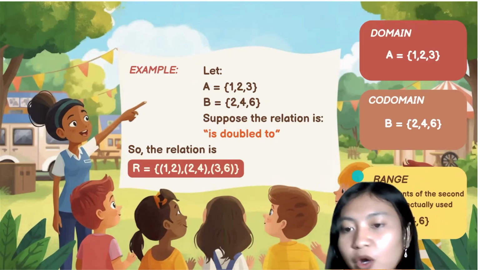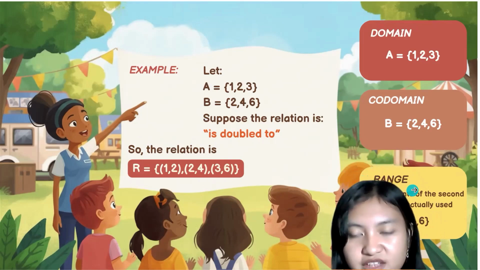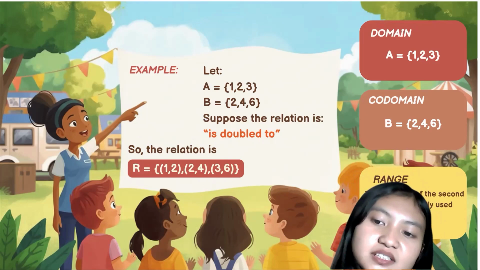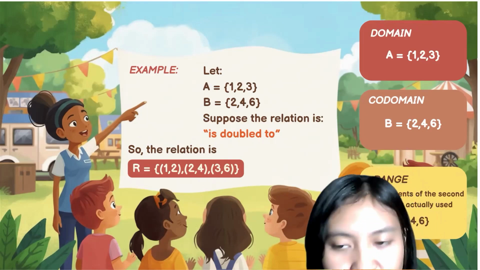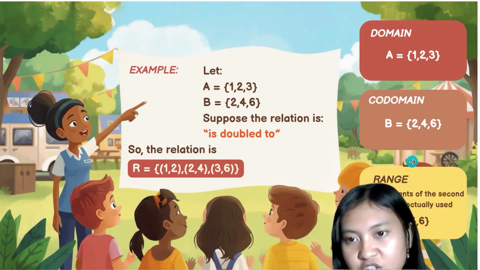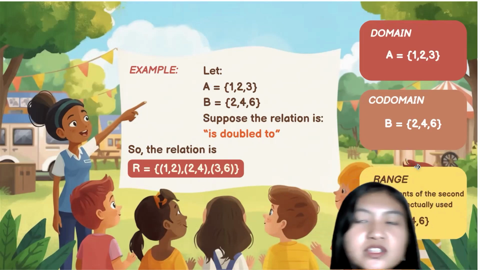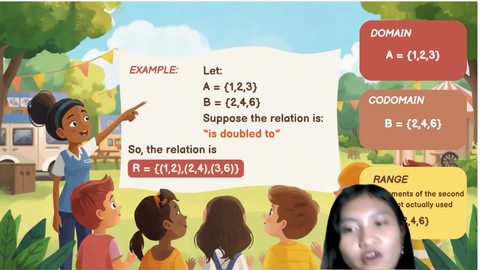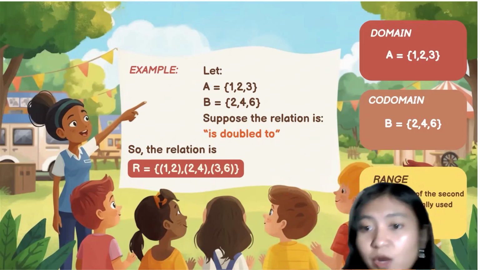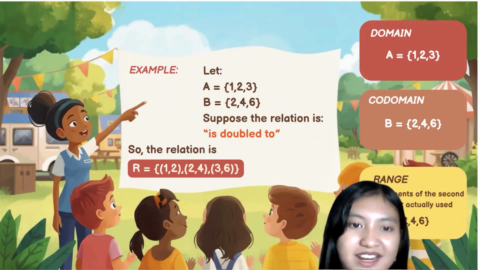We also know about range, where range is the elements of the second set that are actually used. In this situation, the elements in set B or in the codomain that are actually used in the relation are 2, 4, and 6. That's why we write down the range as 2, 4, and 6.